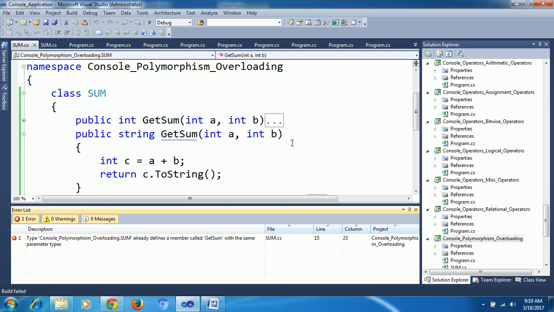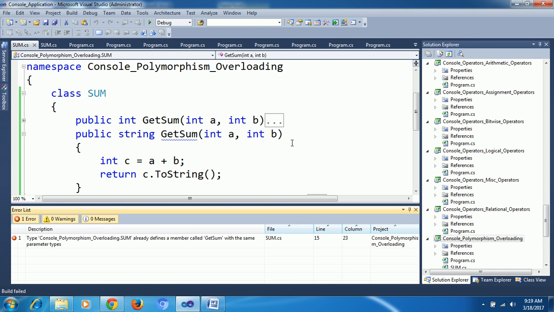If the roll number is also the same, how do I call? Based on name or based on number or color, I need something to find which to call. Same thing here: the get sum methods are the same, the parameters are also the same. How can I call the method?